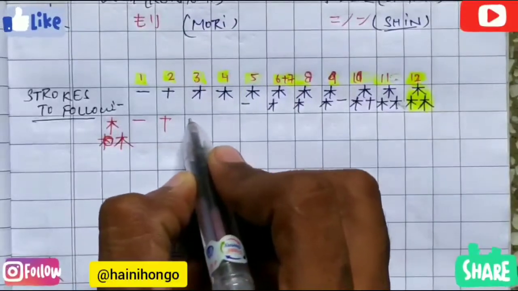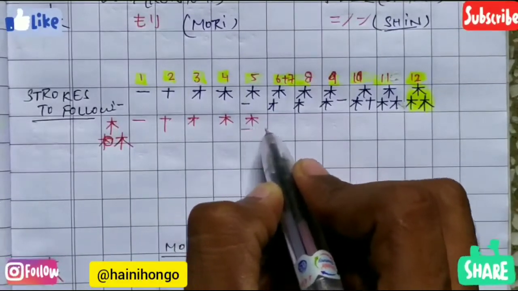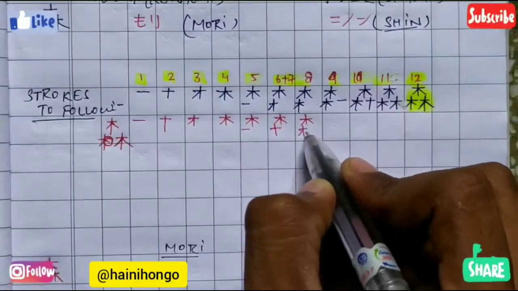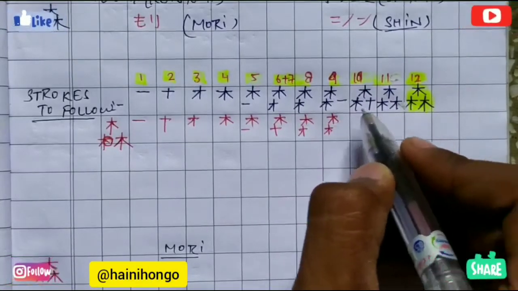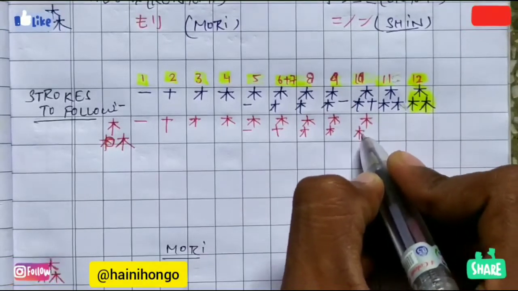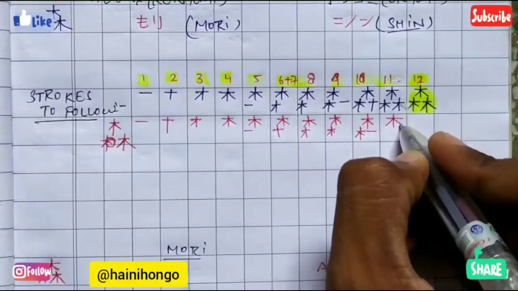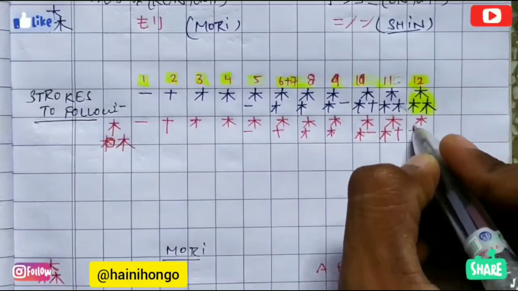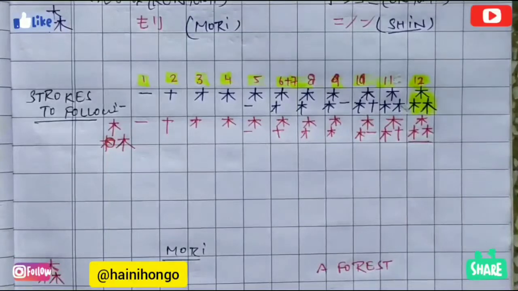Ichi, ichi ni, ichi ni san, ichi ni san yon, ichi ni san yon go, ichi ni san yon go roku, ichi ni san yon go roku nana, ichi ni san yon go roku nana hachi, kyu, ju, juichi, and juni. This is the final kanji which is having 12 strokes.